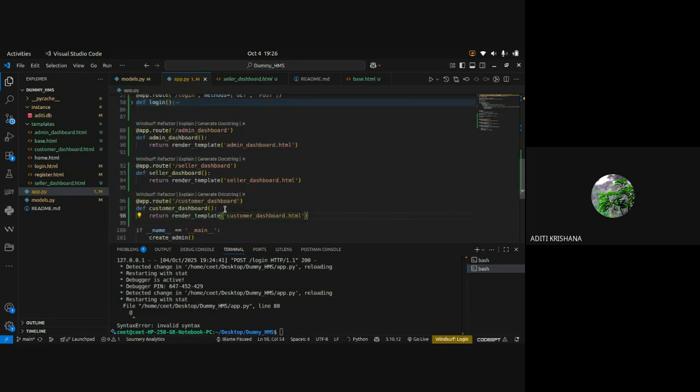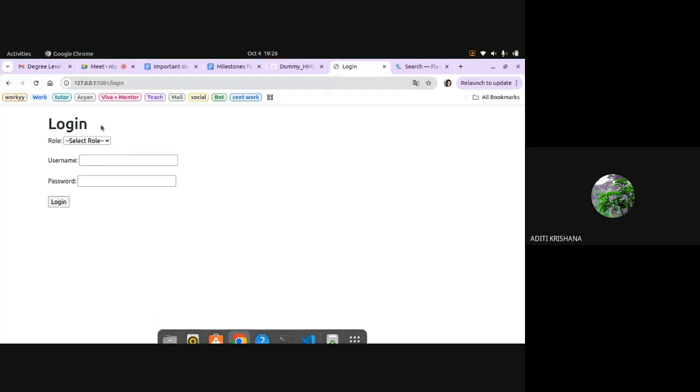Yes. So I have created these three routes, very basic routes. You can see the name of the function and the path is similar to the name of the HTML page. And now again, let's go and try to log in as admin.